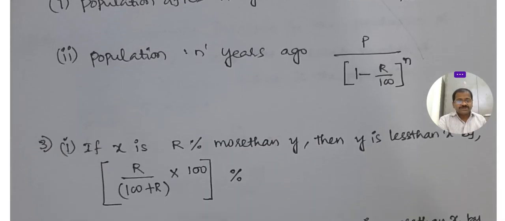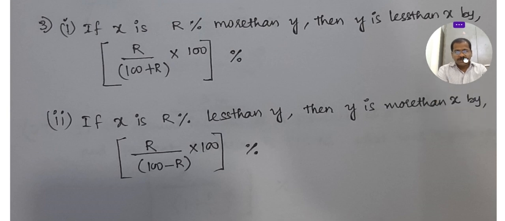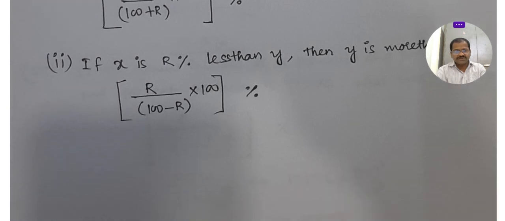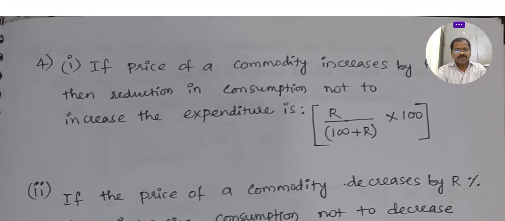Next, the third one: more than or less than. If x is r percent more than y, then y is less than x by a formula. If x is r percent less than y, then y is more than x. For more than, we write plus here. For less than, we have to write minus in the denominator. These formulas are very useful for competitive exams, so remember them.